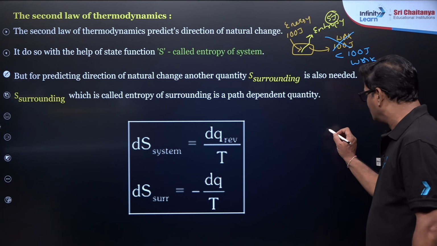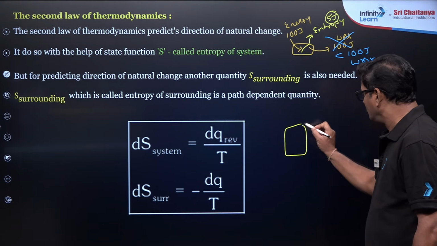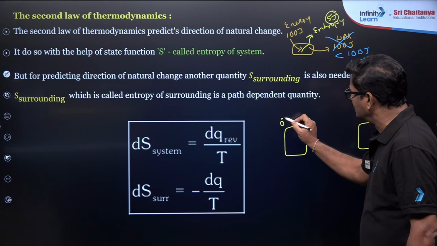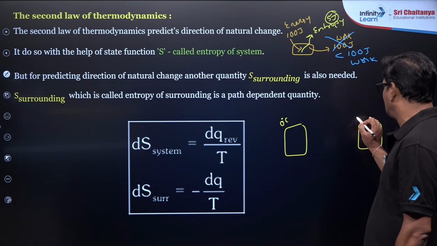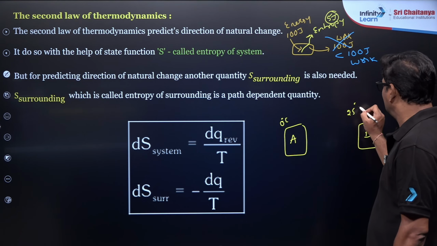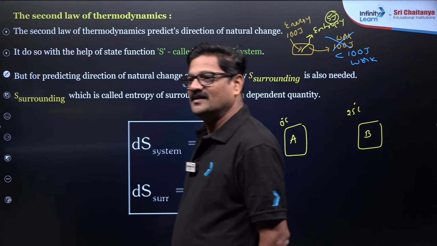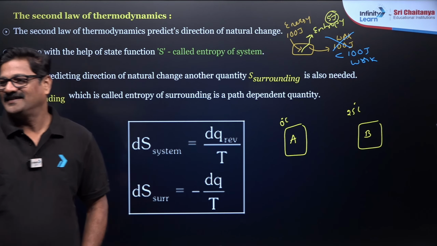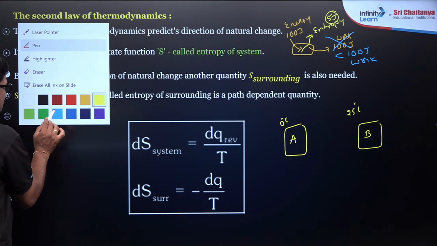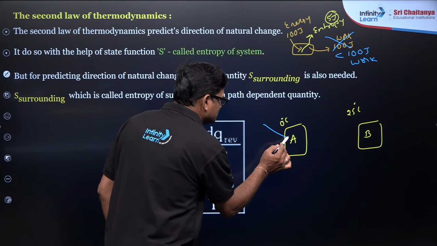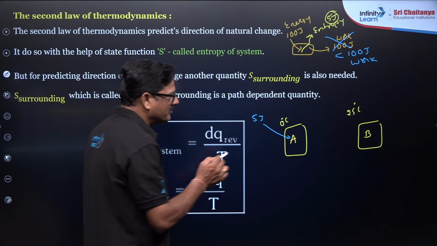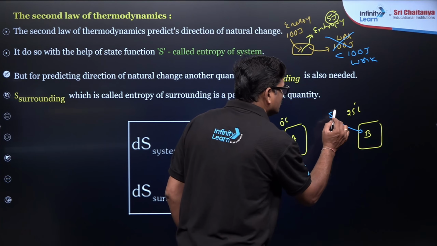If this is system 1 and this is system 2, system 1 is at 0 degree centigrade and system 2 is at 25 degree centigrade. Okay. Yes, dS is equal to dq by T. Now I want to say, I have given 5 joules of heat to both of them.